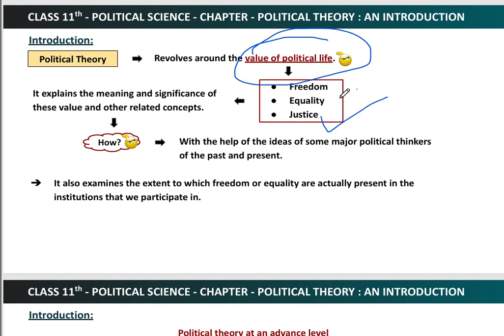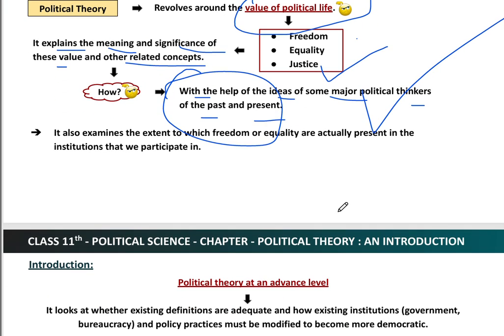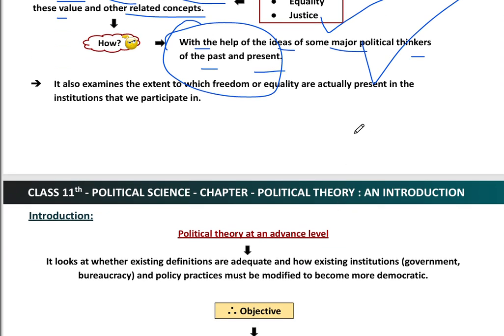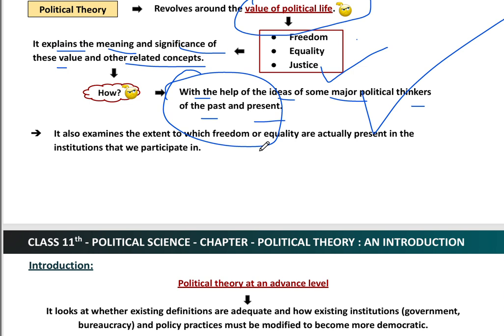Okay, now you can look here, it explains the meaning and the significance of these values and other related concepts. For example, with the help of the ideas of some major political thinkers of the past and present, we analyze how society basically grows. For example, we have a caste system in India, or we had the Varna system in the Vedic age or the post Vedic age, and that created a kind of discrimination in society. So with the help of a lot of thinkers and analysts, we came to the conclusion that we should have equality, and we should live in a just society.